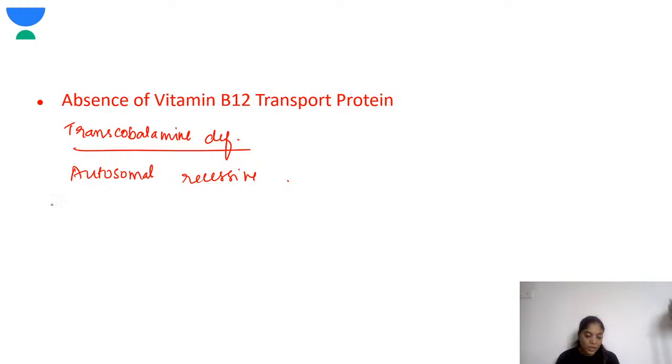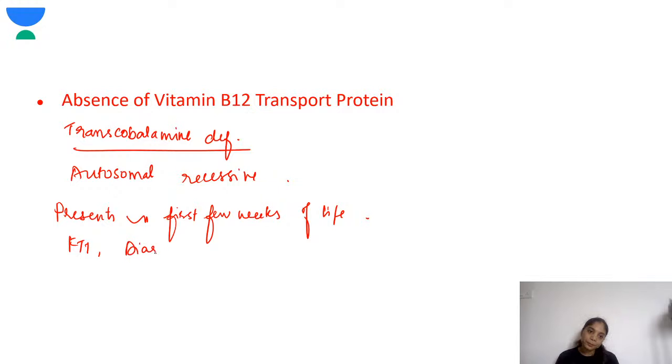So here these children can present in the first few weeks of life. Okay, they'll have failure to thrive. Okay, they'll have diarrhea, vomiting. They can have glossitis, megaloblastic anemia, neurological symptoms.